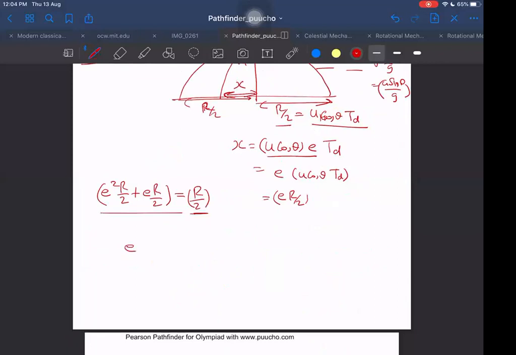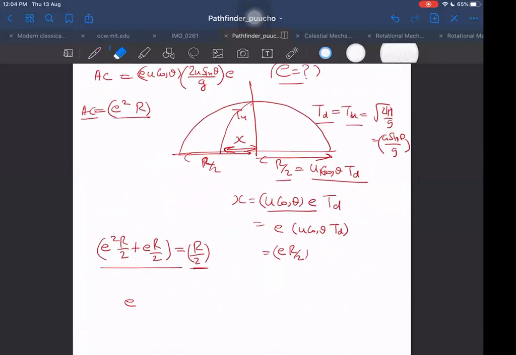Then our answer is e square R by 2. No, sir, not R by 2, e square R. Oh yes, good. You pointed out the mistake again. Otherwise I would have noticed only after the answer was out. Okay, right. Take R common.